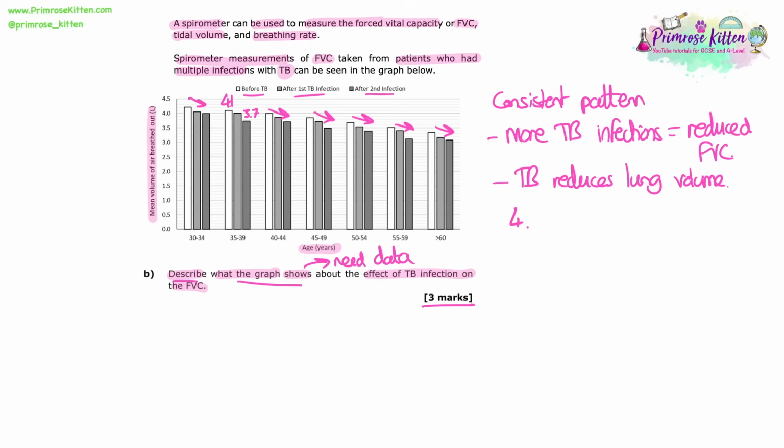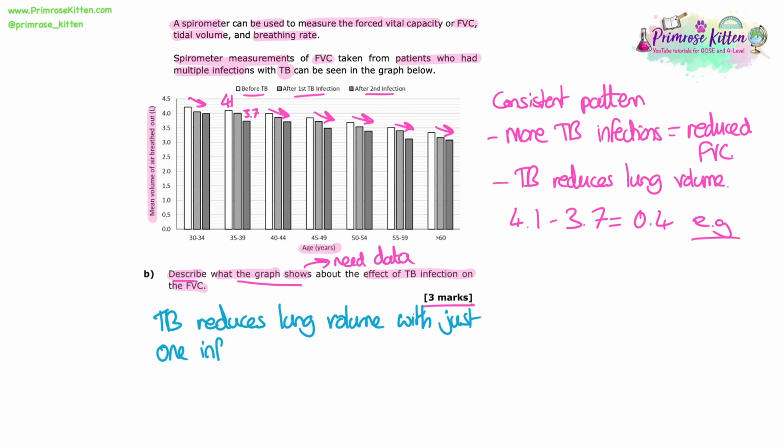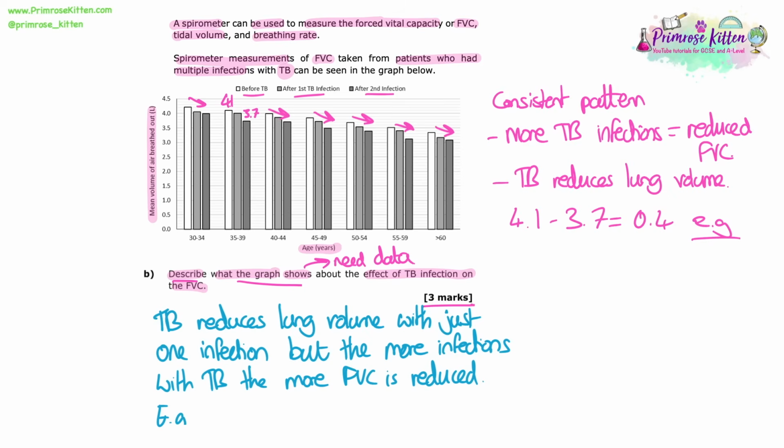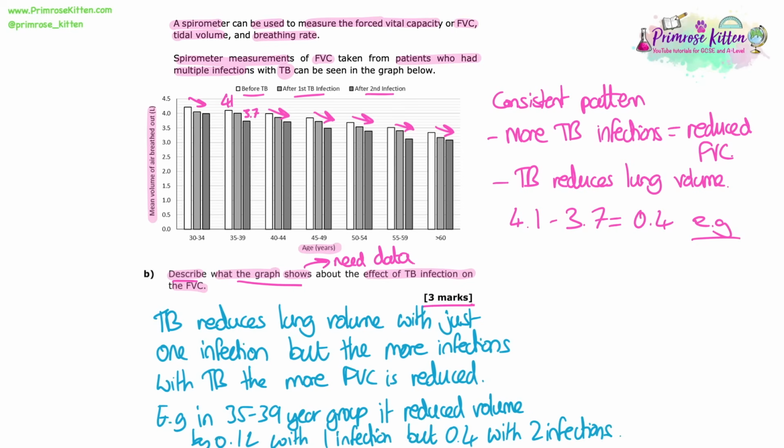The one thing that we don't need to talk about here, though, is age, because obviously lung volume decreases with age, but the effect of the TB is the same across all the age groups, and that's really what we're being asked to talk about here, the effect of TB. So TB reduces lung volume with just one infection, but the more infections with TB, the more the FVC is reduced. For example, in the 35 to 39 year group, it reduced the volume by 0.12 with one infection, but 0.4 with 2 infections.